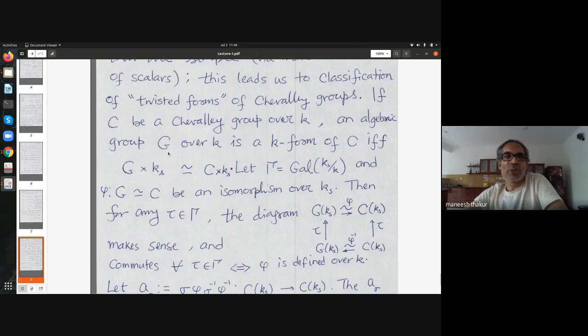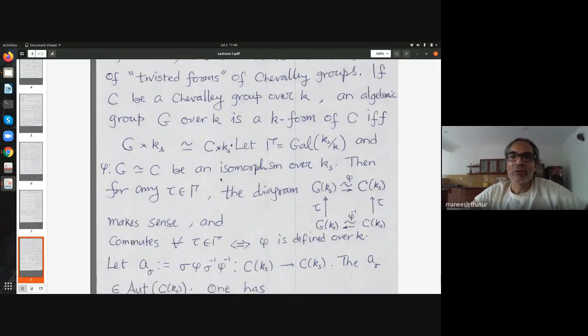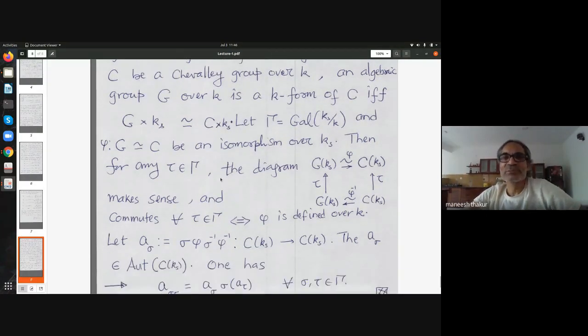The first group I defined, namely the norm 1 elements in the quaternion division algebra modulo the center, as an algebraic group, remember, is one group, and the other group is PSL2. These groups are not isomorphic over R, but over C they are isomorphic. So that is a twisted form of PSL2. I should have written that down, but anyway, we will see more examples.